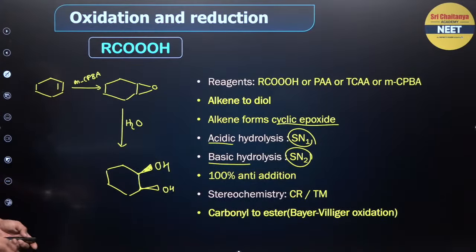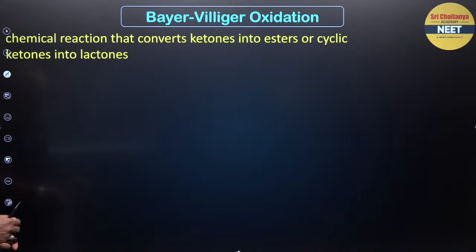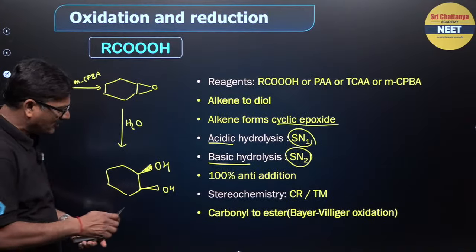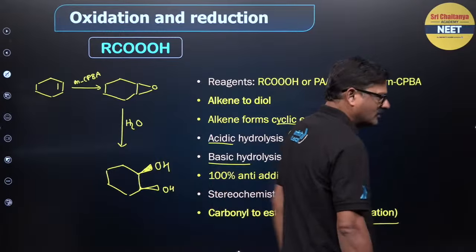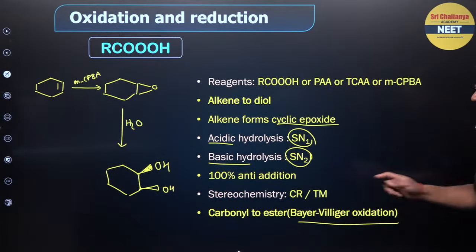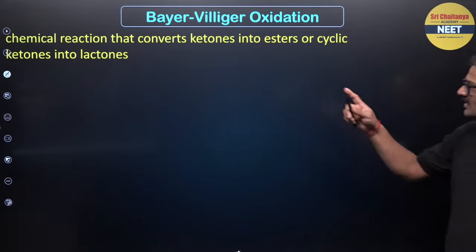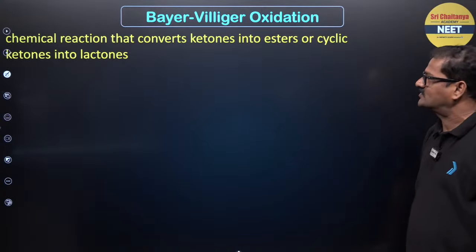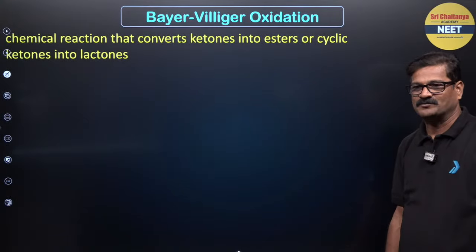Okay. Now moving ahead, Baeyer-Villiger oxidation. What is Baeyer-Villiger oxidation? It is a chemical reaction that converts ketones into esters or cyclic ketones into lactones.